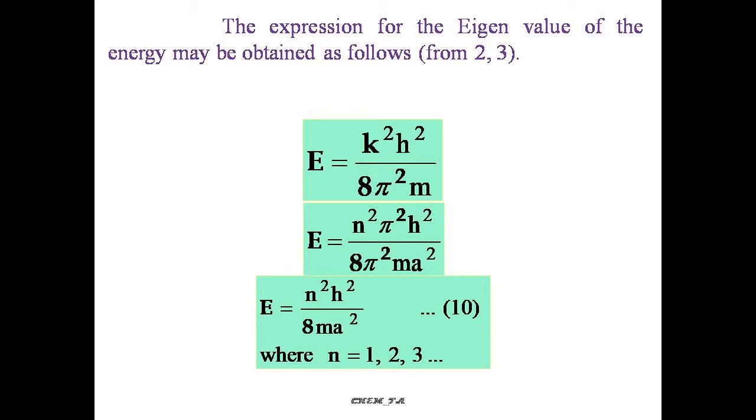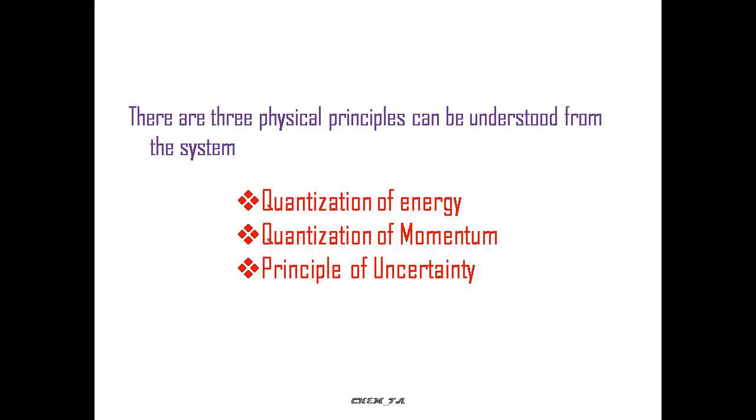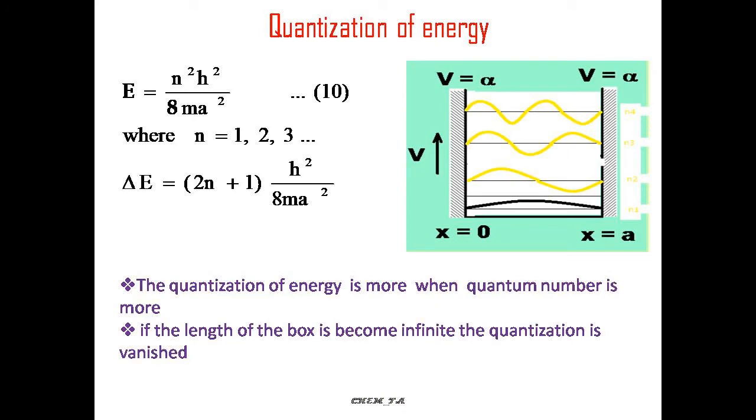There are three physical principles that can be understood from the system that we discussed here. One is the quantization of energy, the second one is the quantization of momentum, and the third one is the uncertainty principle. The separation between any two energy levels is quantized, denoted by ΔE, and is given as (2n+1)h²/8ma².